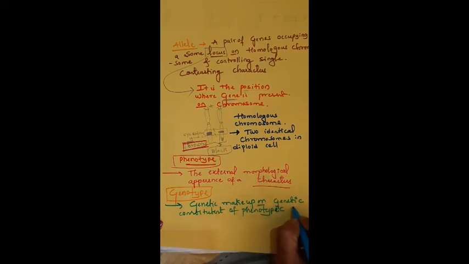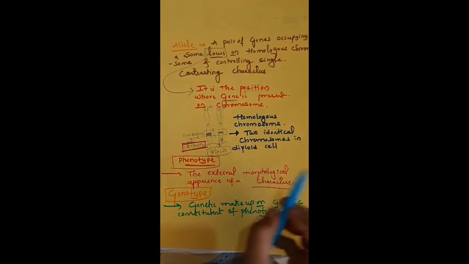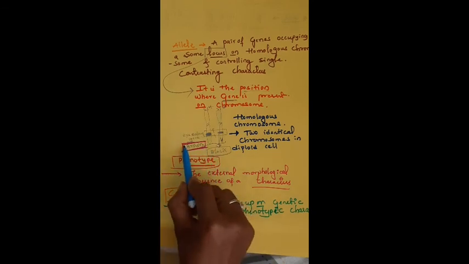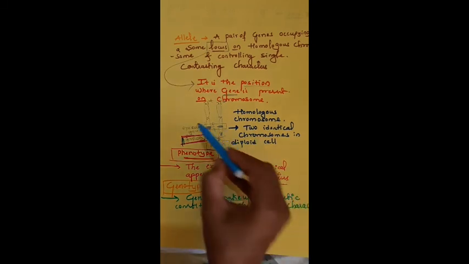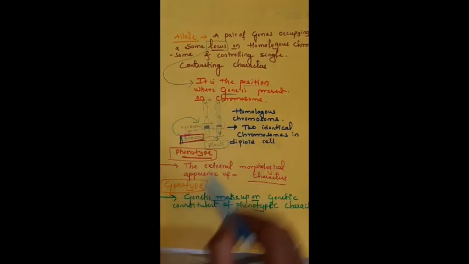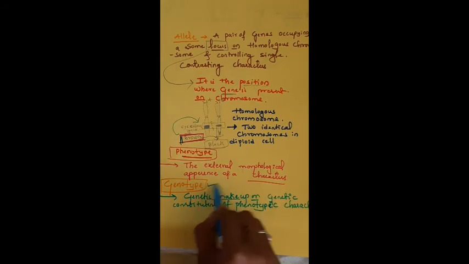Phenotypic character means, I told that the brown color represents the phenotype, but genetic makeup means which gene is present, which gene is necessary for the brown color eye, and that is known as the genotype.